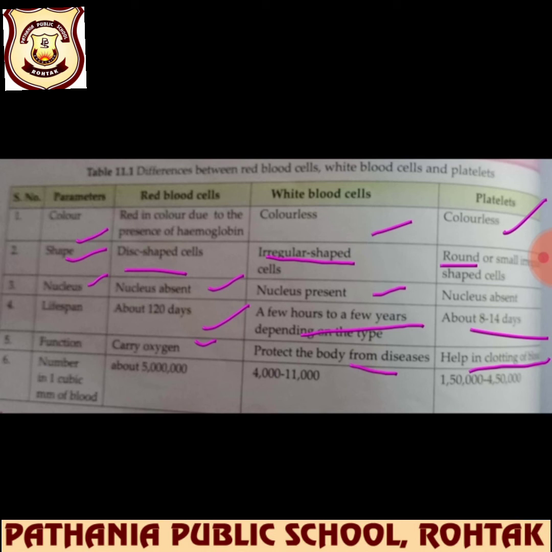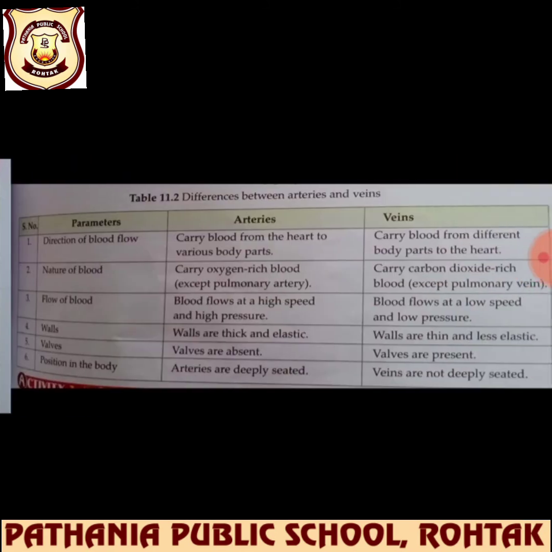Next is the number in cubic mm of blood. They are about 5 lakhs, and it is around 4,000 to 11,000. And this is again about 150,000, that means 1 lakh to 4 lakhs approximately. So we have done with this.